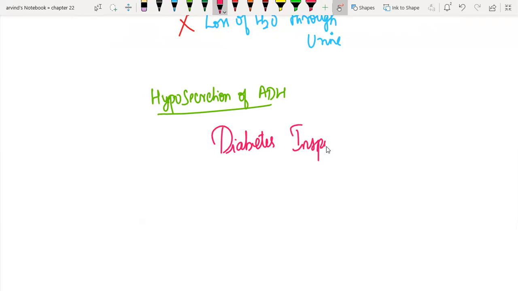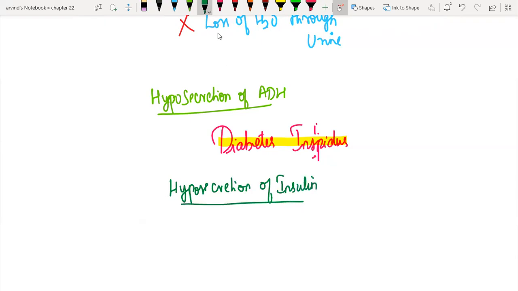Now, in glucose homeostasis, in my further videos, we'll be talking about diabetes mellitus, which is because of hyposecretion of insulin. If there is deficiency of insulin, it leads to a disorder called diabetes mellitus, that is characterized by excess of glucose in the urine.